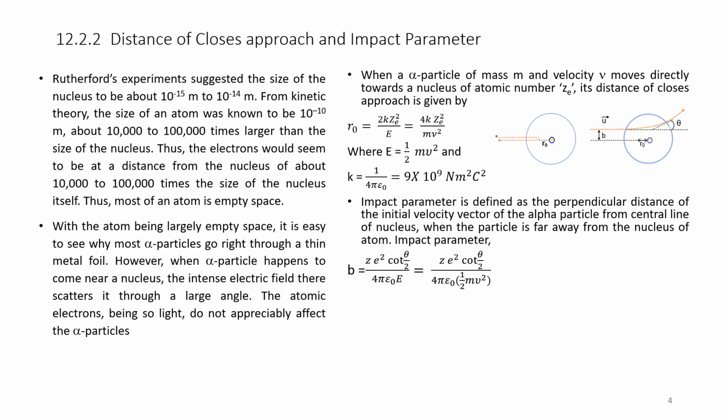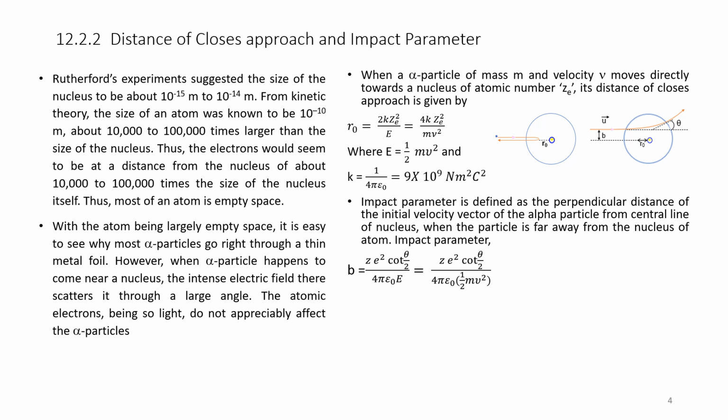I will read the impact parameter's definition once again. Impact parameter is defined as the perpendicular distance. See, this b is the perpendicular distance of the initial velocity vector of the alpha particle from the central line. This is the central line and this is the initial velocity vector, when the particle is far away from the nucleus of the atom. See, this is far away from the nucleus.